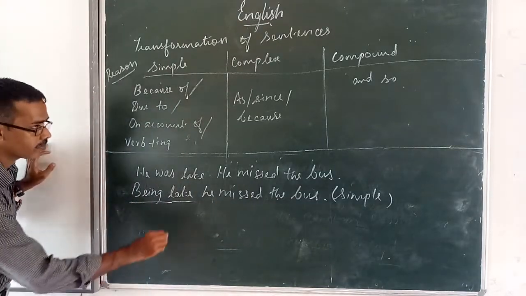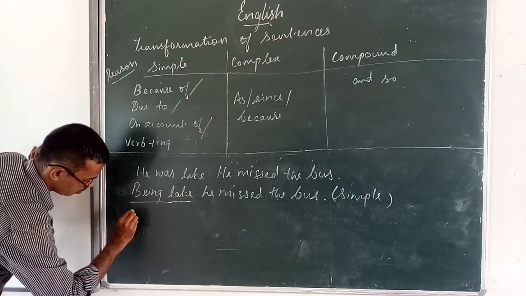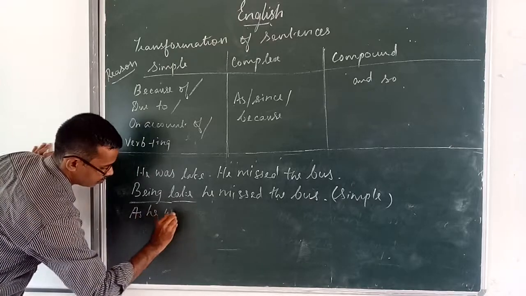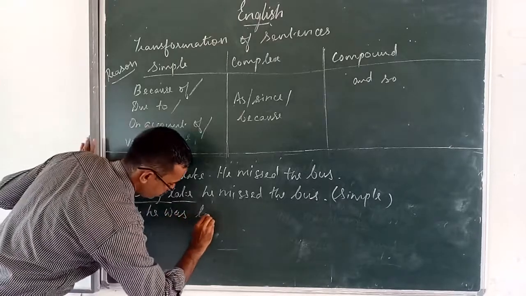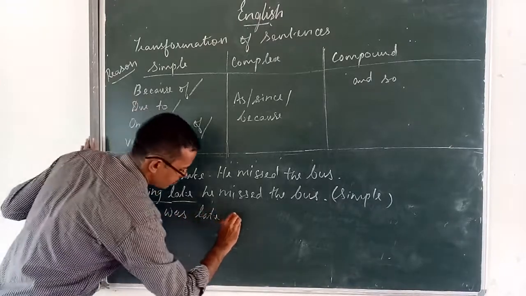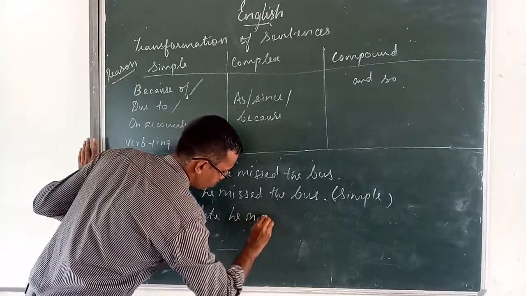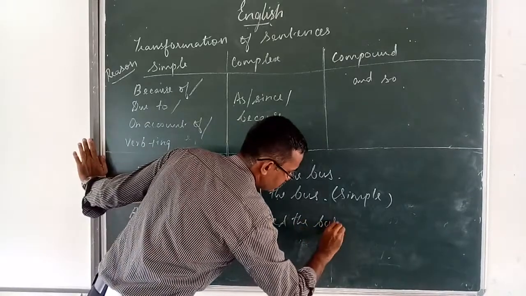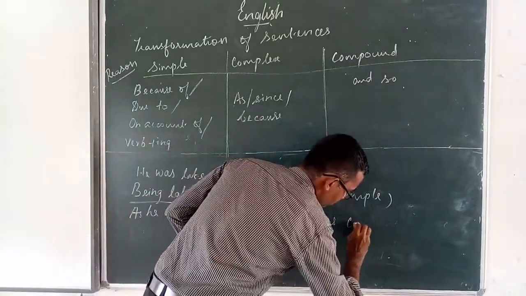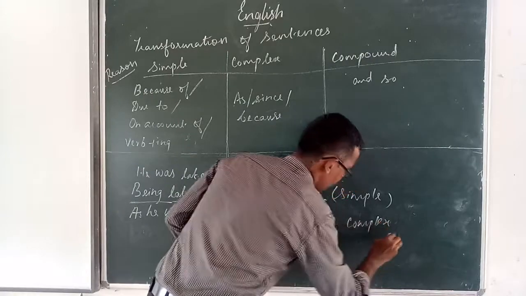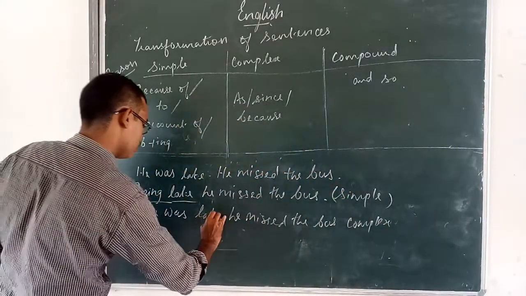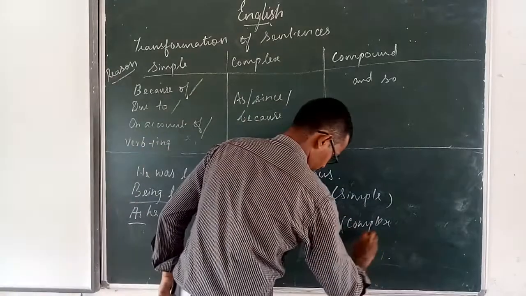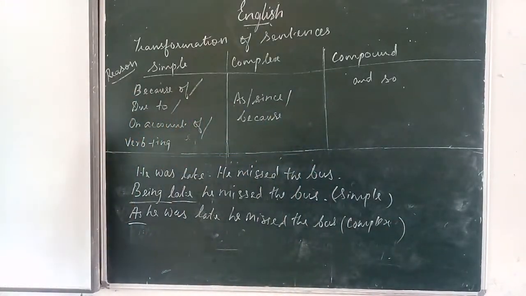Understood? This is complex sentence. When you change to compound,